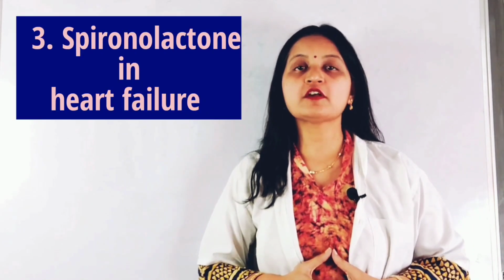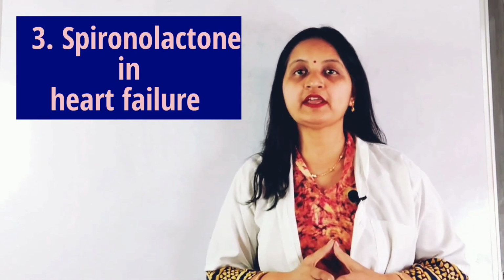Therefore, by combining spironolactone with the loop diuretics, the efficacy is increased and toxicity is reduced. Spironolactone is recommended to be used as the fourth drug in the management of resistant hypertension as per JNC 8 guidelines of hypertension. The next use of spironolactone is heart failure.